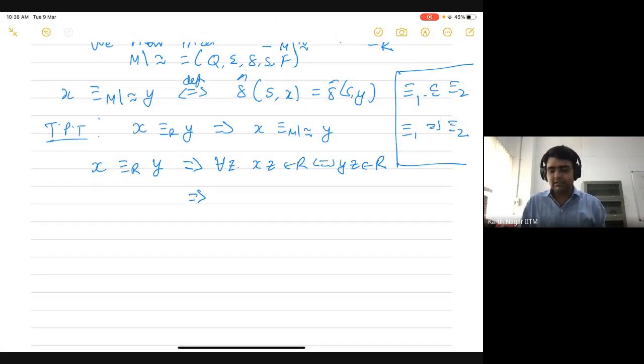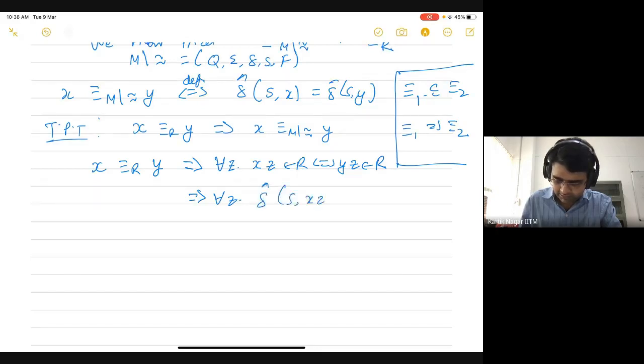So this string would take you in the quotient automaton from the start state to one of the final states. Which means that for all z, delta hat of s comma xz belongs to F